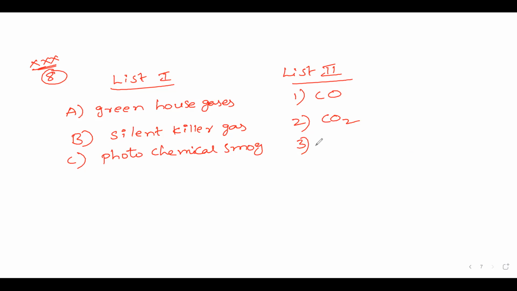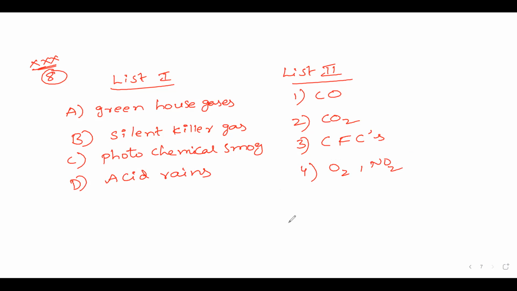Here it is CFCs, chlorofluorocarbons. Next, fourth, we have D, acid rains. So fourth, we have oxygen, carbon, nitrogen dioxide.